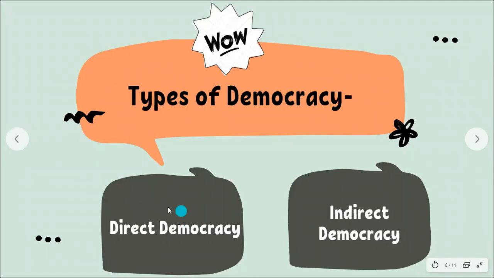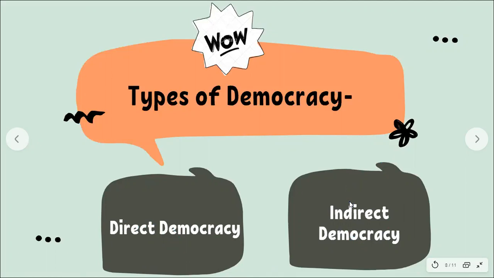Direct democracy is when people themselves make laws and policies through which they are governed. Whereas in indirect democracy, people elect their representatives through which they are governed.